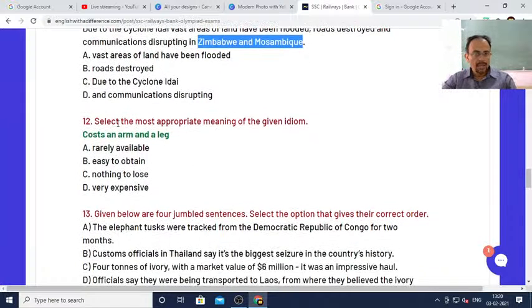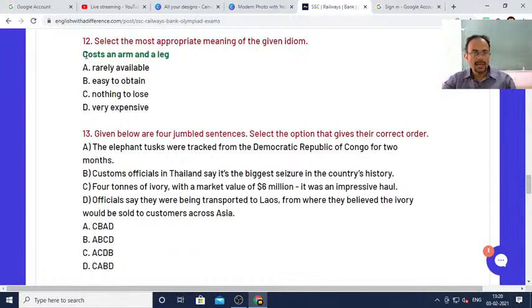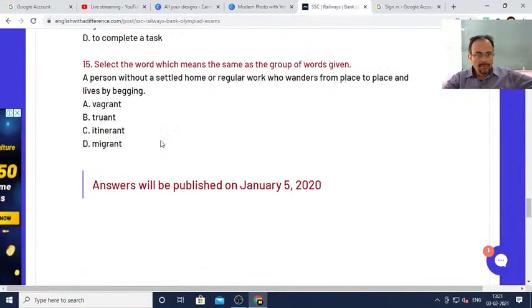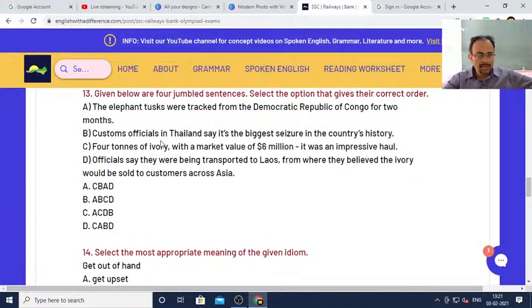Understood? Okay, now next one, costs an arm and a leg. Cost an arm and a leg means very expensive. This is an idiom. Okay, next, dear students, you tell this one, number 13. We are left with just three questions, so you tell me. What should be the answer for question number 13? Given below are again jumbled sentences, so tell me which one should be correct one.